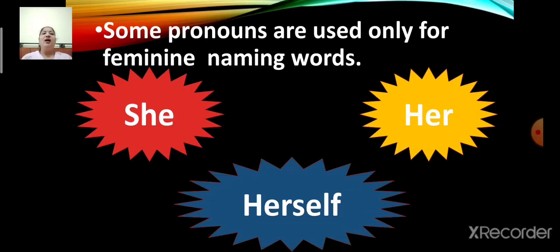Some pronouns are used only for feminine naming words. For example, she, her, herself. I repeat, some pronouns are used only for feminine naming words. For example, she, her, herself.